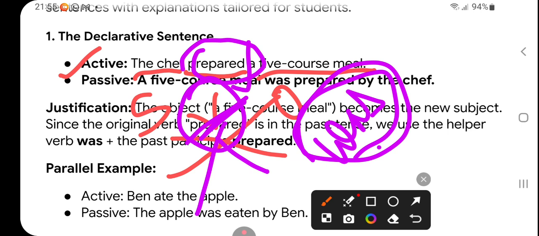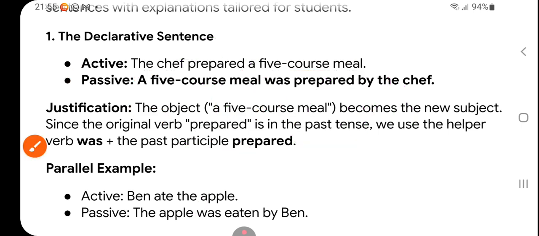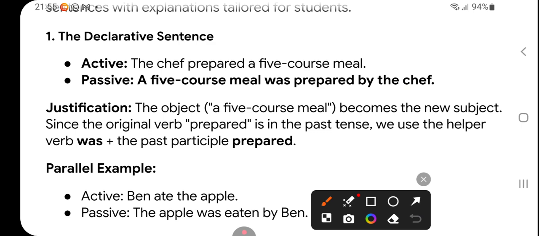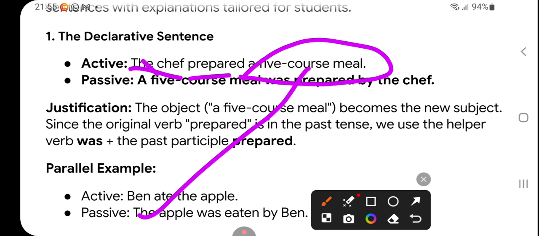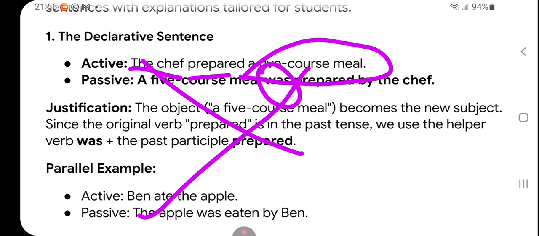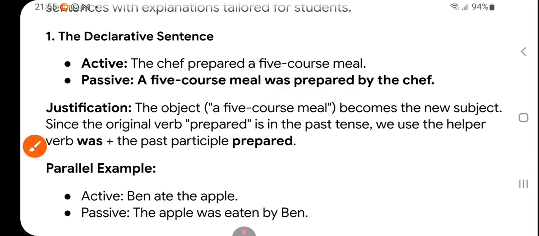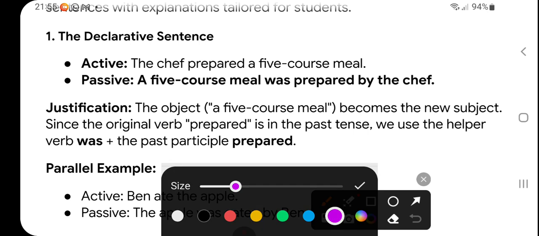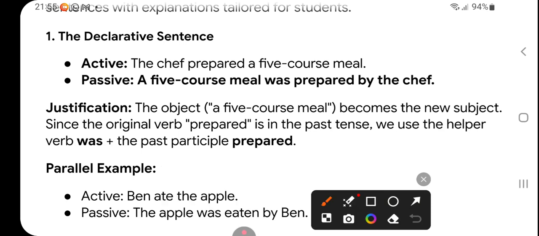So I have discussed the different rules of active to passive. Now the sentence is, the chef prepared a 5-course meal. So a 5-course meal was prepared by the chef. Very simple. That is a declarative sentence, and declarative sentence means a simple sentence.